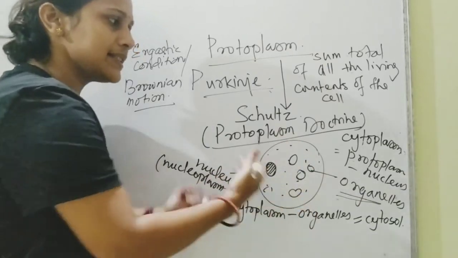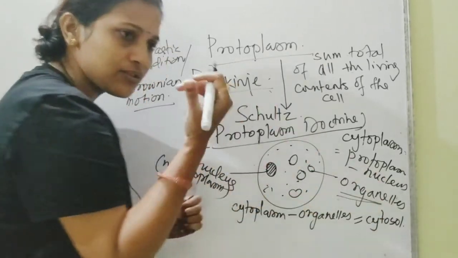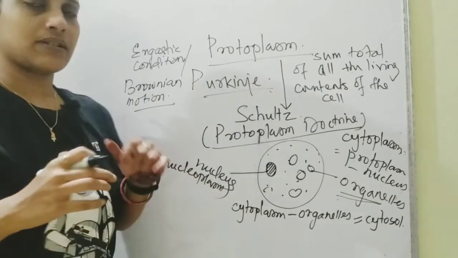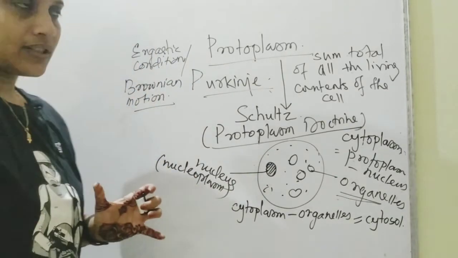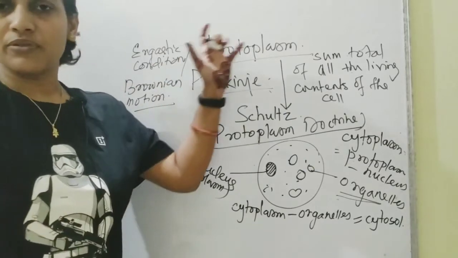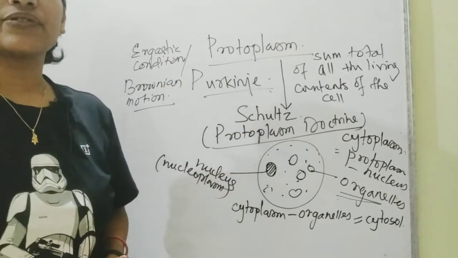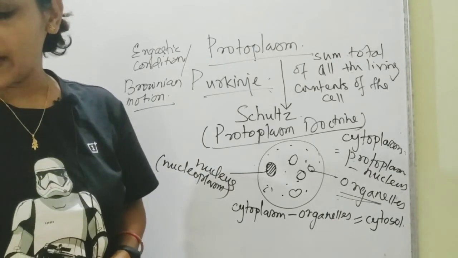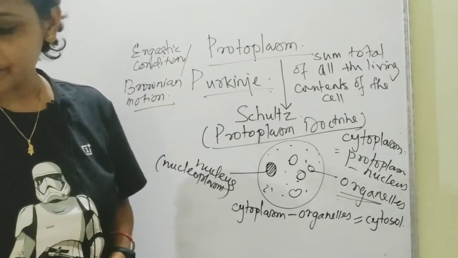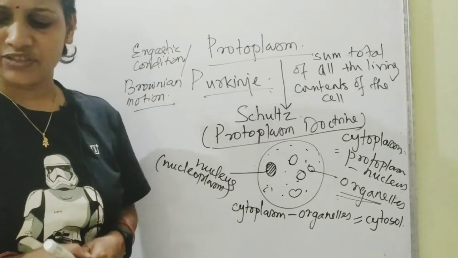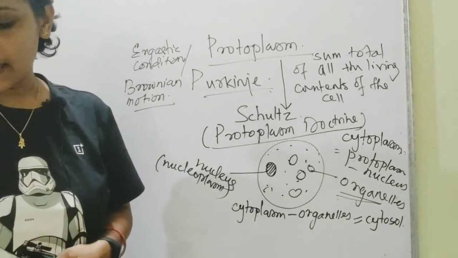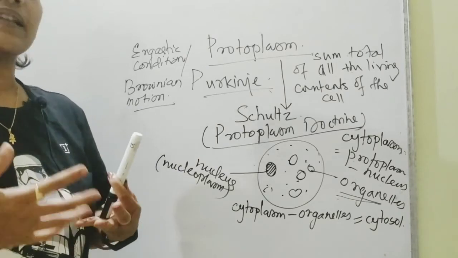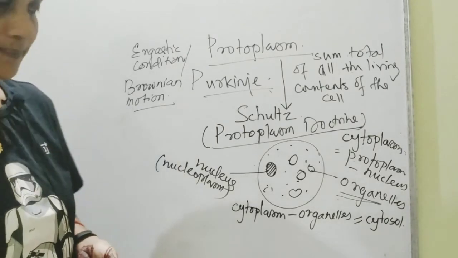Excluding all the organelles and the nucleus, the part is called the cytosol. And whatever contents are present inside the nucleus comprise the nucleoplasm. So that was all about the protoplasm and the protoplasm doctrine given by Schultz. And from here, we can easily move into the next topic, the number of cells and what organisms with various numbers of cells are referred to as.